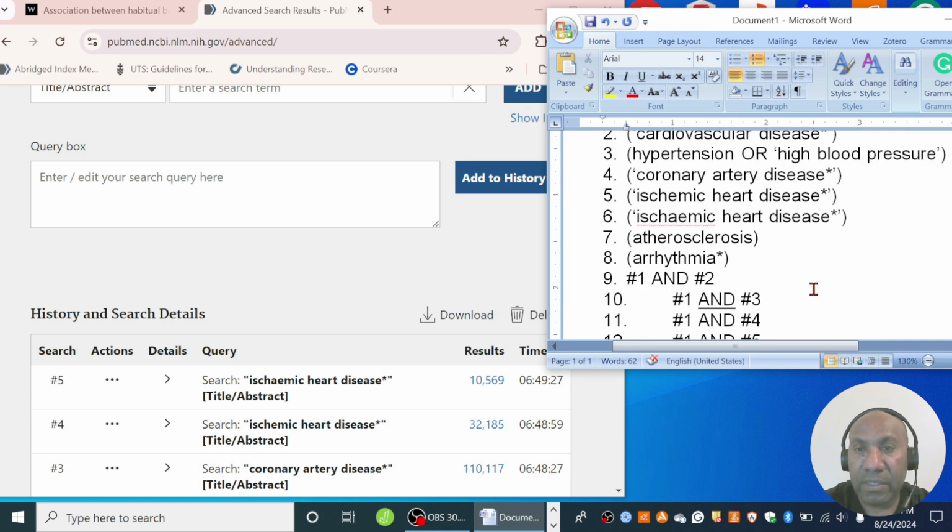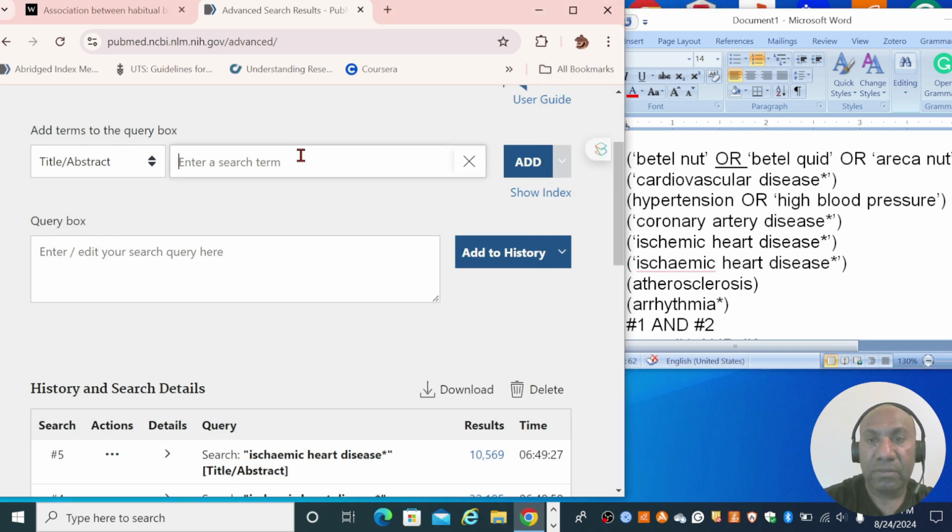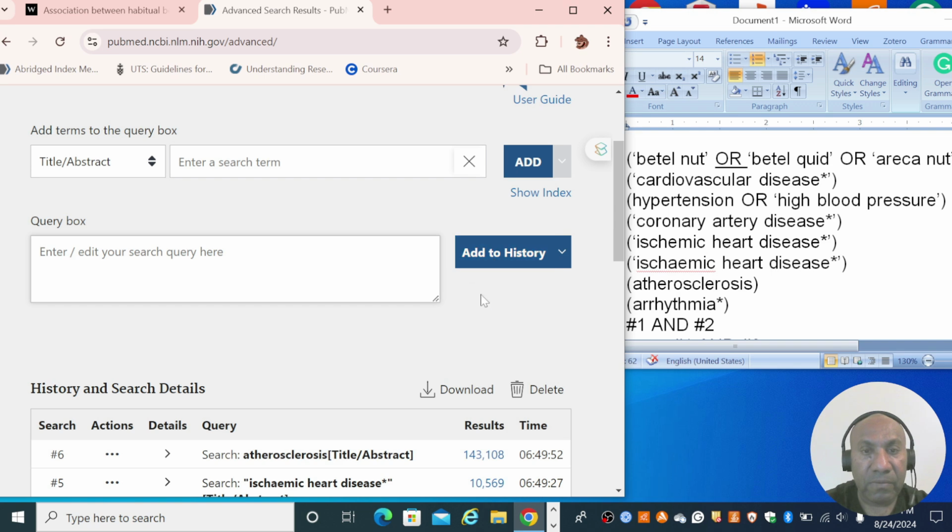And the next keyword that I used for my research paper was atherosclerosis. A-T-H-E-R-O-S-C-L-E-R-O-S-I-S. I add that to the query box and add to history once again.